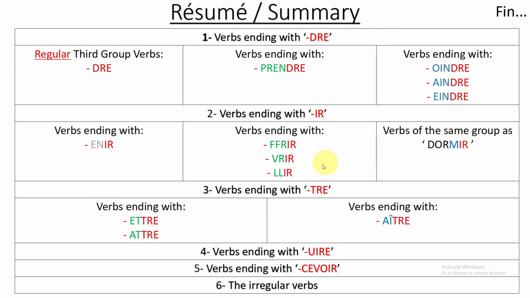Okay. Third one, verbs ending with TRE. For the TRE, same logic. We need to check before TRE. If it is ET or AT before the TRE, then it belongs to this group. If it is AI before the TRE, then it belongs to that group. Sometimes, as I told you, some people may omit the accent, so please don't think it's another AITRE. It's the same AITRE. Then we have verbs ending with UIRE. We also have verbs ending with CEVOIR. And at the end we have the irregular verbs.